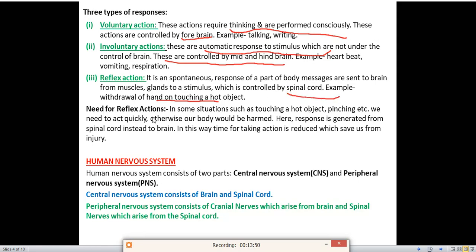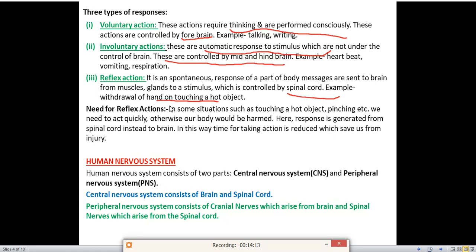Next, need for reflex action. Why is there a need for reflex action? In some situations such as touching a hot object, pinching, etc., we need to act quickly. Otherwise, our body would be harmed. Suppose any hot plate or hot rod is there. If you touch that object, what will happen? Your hands can burn, your body will be harmed.